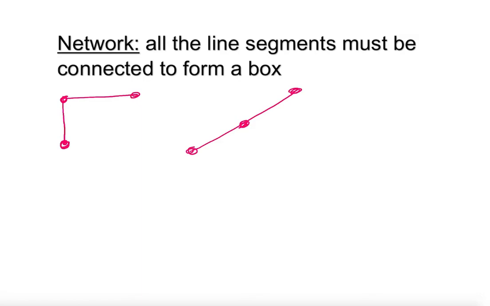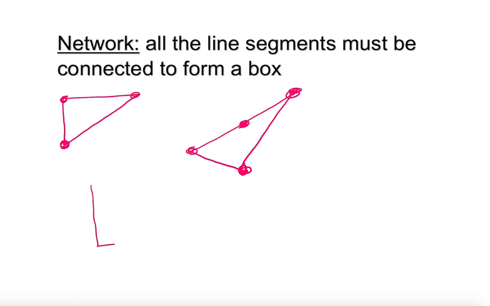So this one is now a network. This is a network. This one down here is not. If I come off like that, this is not going to be a network. This is a graph, but this is not a network. So I have to close this one off here, as you see. So this is going to be a network.